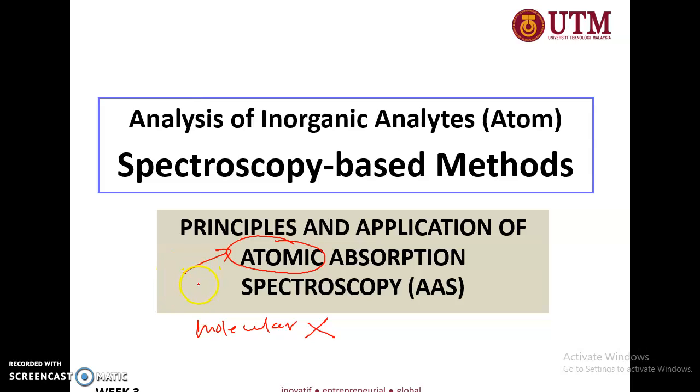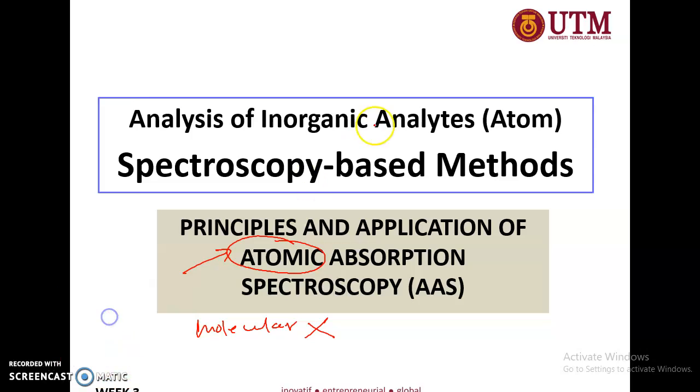If, let's say, you want to analyze the metal mercury, it will be the mercury element, because when it is atomized, it needs very high temperature. When it needs high temperature, it means this is not suitable for organic molecules anymore. Therefore, AAS is suitable for inorganic analytes.